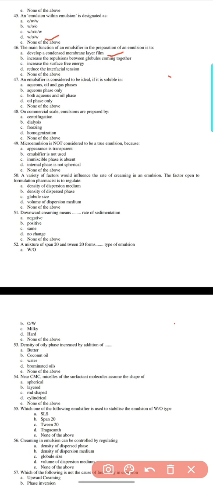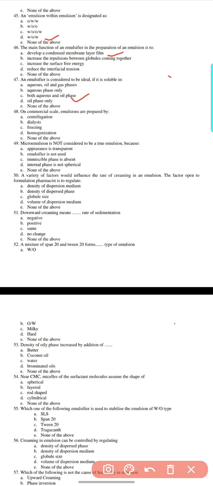47. An emulsifier is considered to be ideal if it is soluble in the aqueous phase only, the oil phase only, or both the aqueous and oil phase.